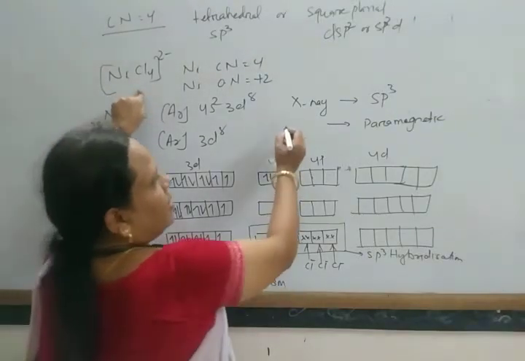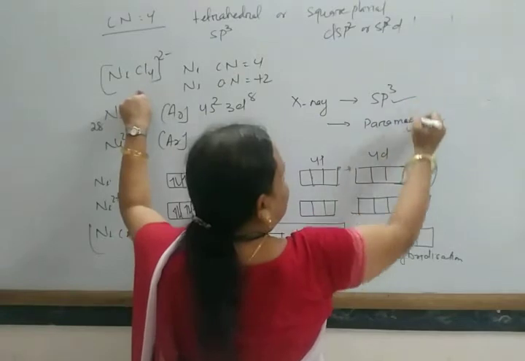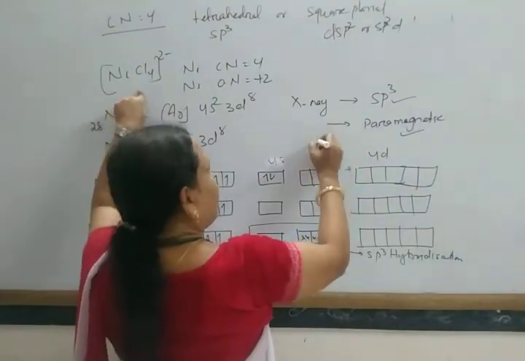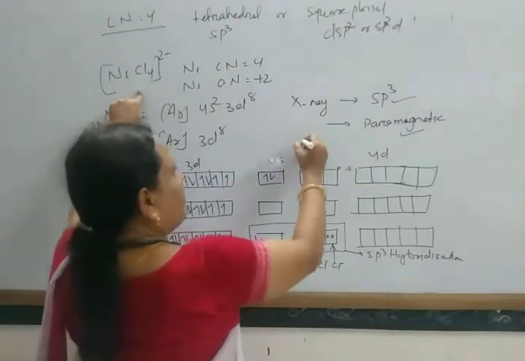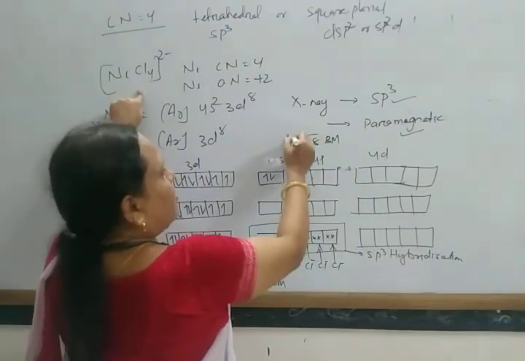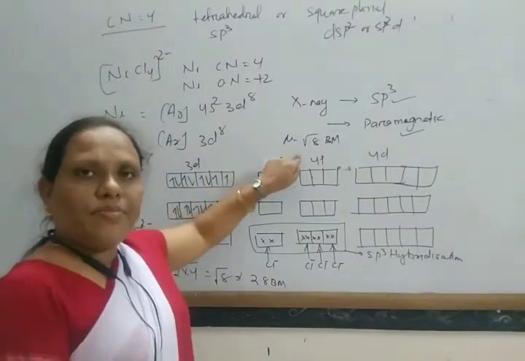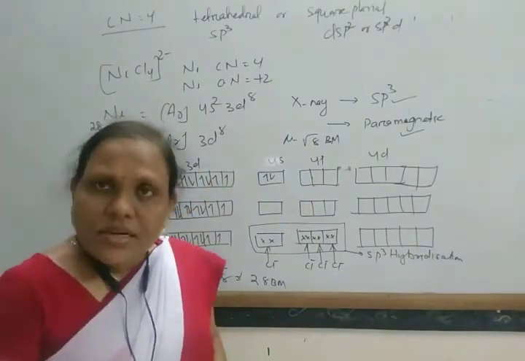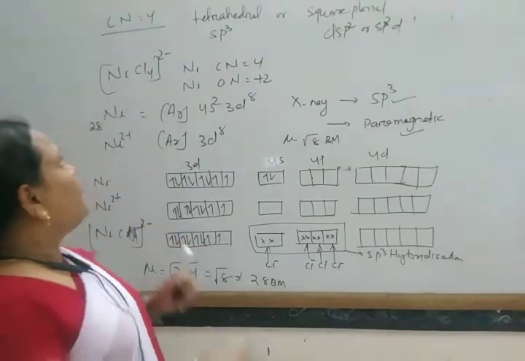So here the hybridization is sp3, this is paramagnetic, and the magnetic moment is nearly equal to root over 8 BM. Mu equal to root over 8 BM. Okay. So in this way I explain for this. Next come to another example, that is